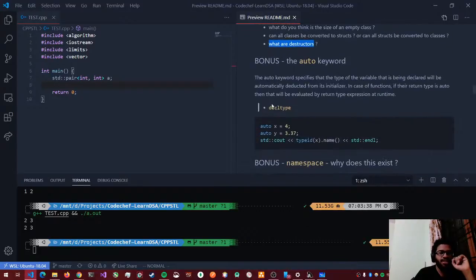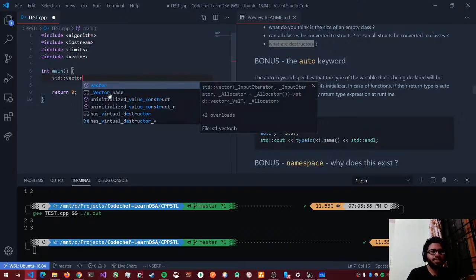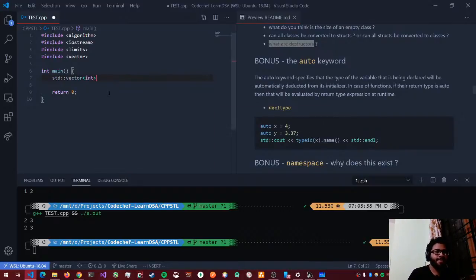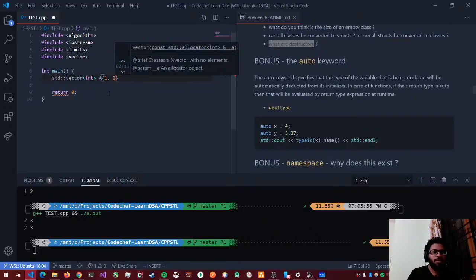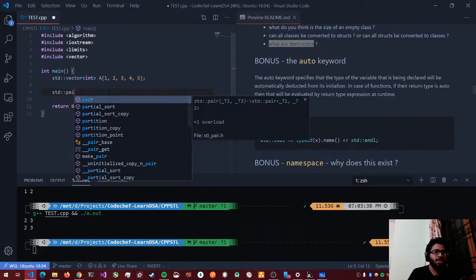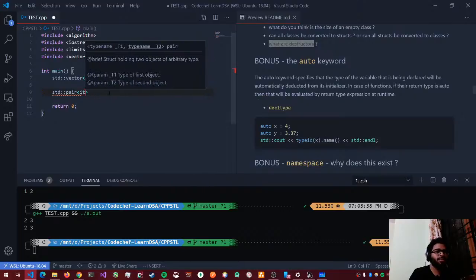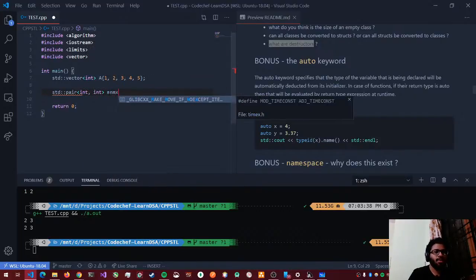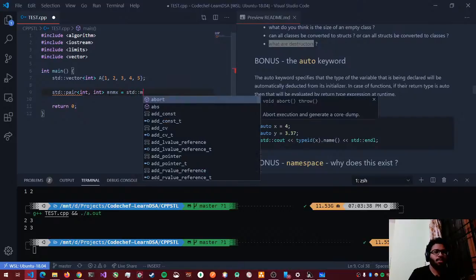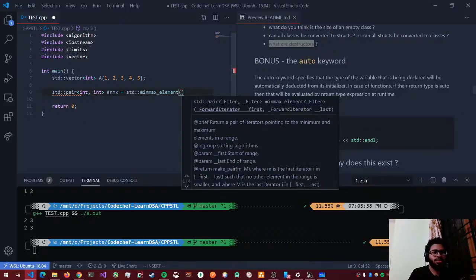Okay, so this is something interesting: the auto keyword. It was introduced in C++11. That is a great feature. So let's say I have a standard vector of int a of 1, 2, 3, 4, 5, right? So previously what I had to do was standard pair to find, let's say I want to find the min max element. Min max element of, let's use a dot begin.